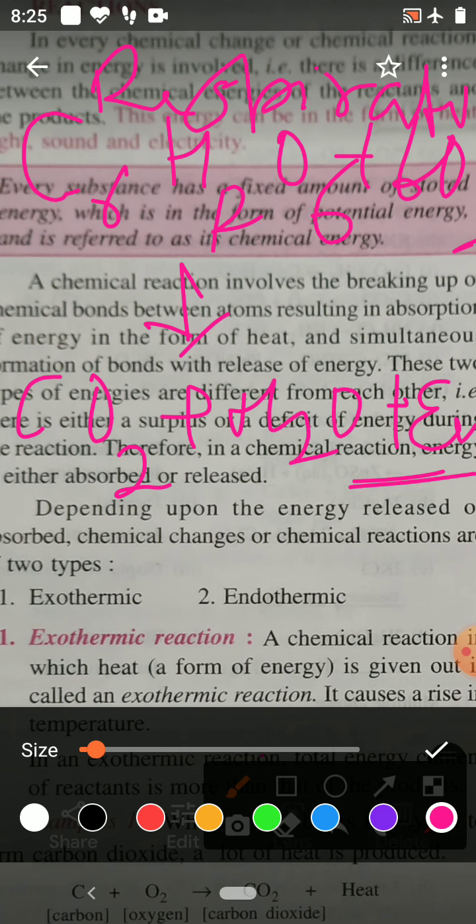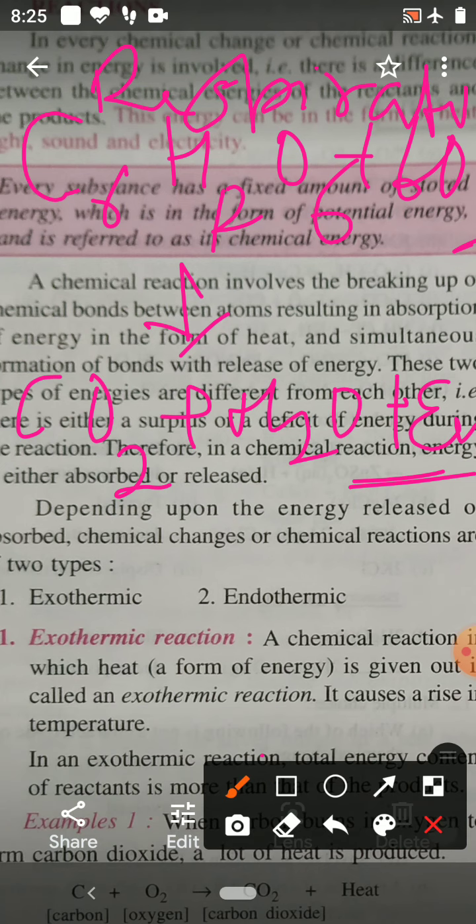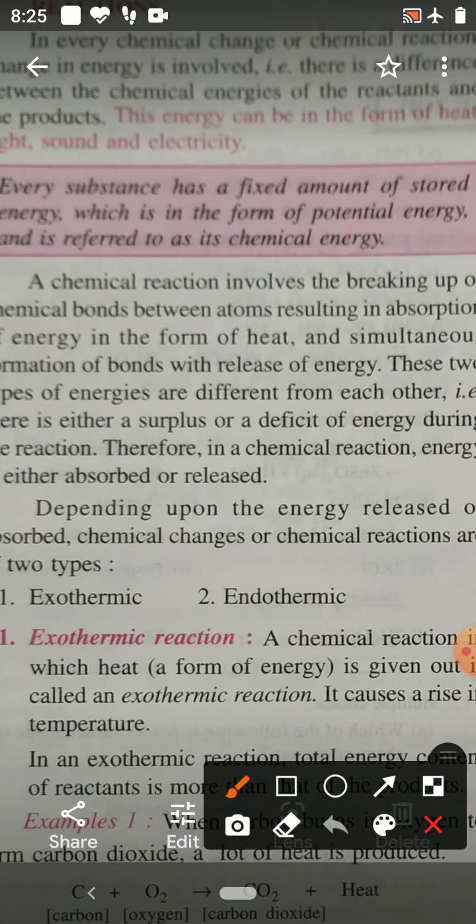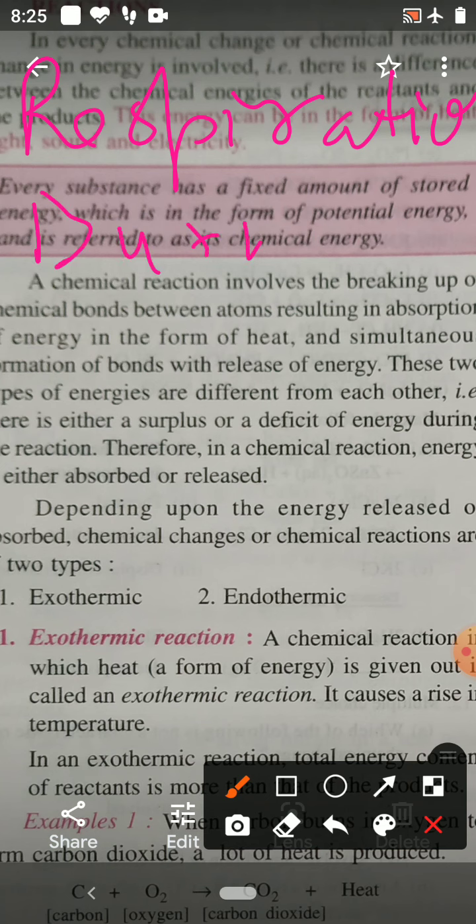So children, you have to learn which reactions are exothermic. Exothermic reactions are the reactions of respiration and burning.